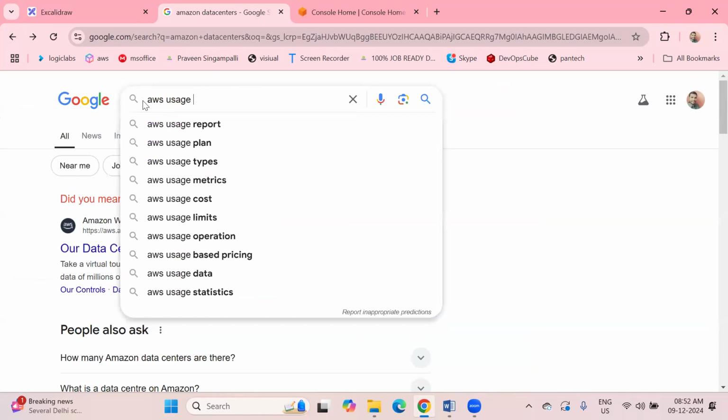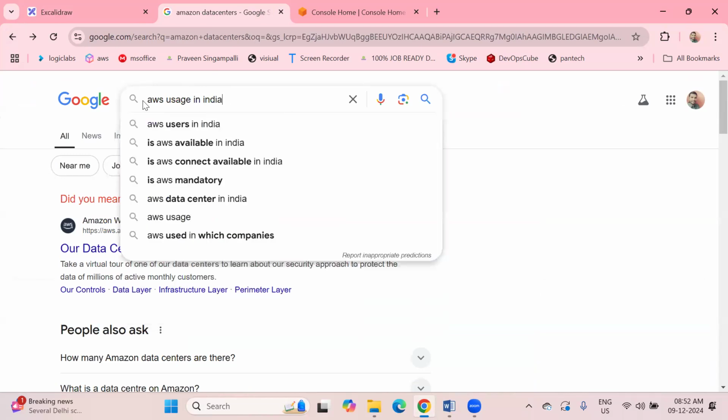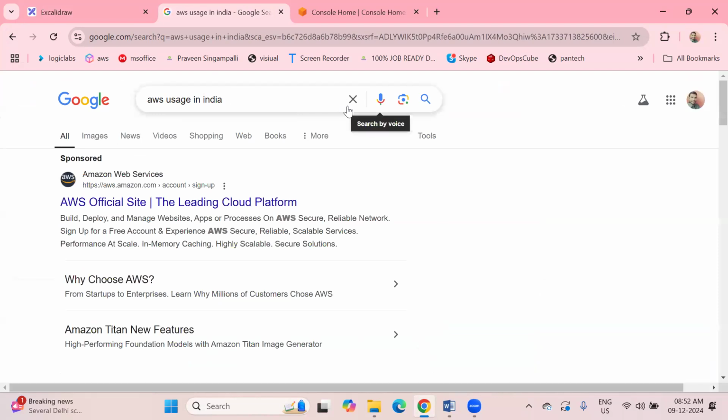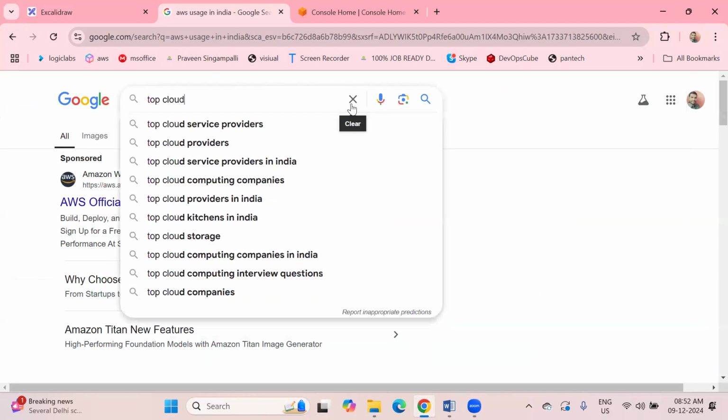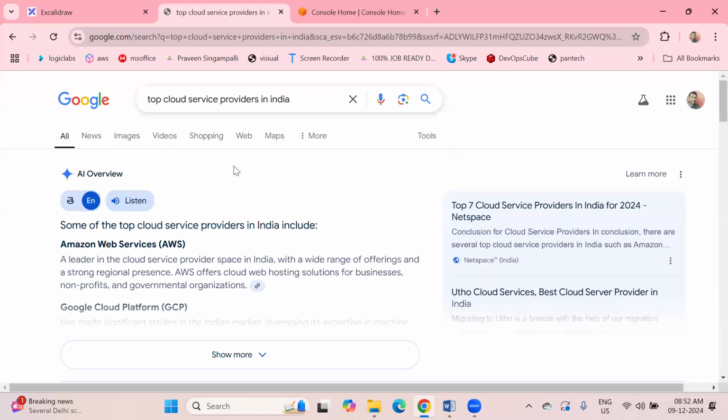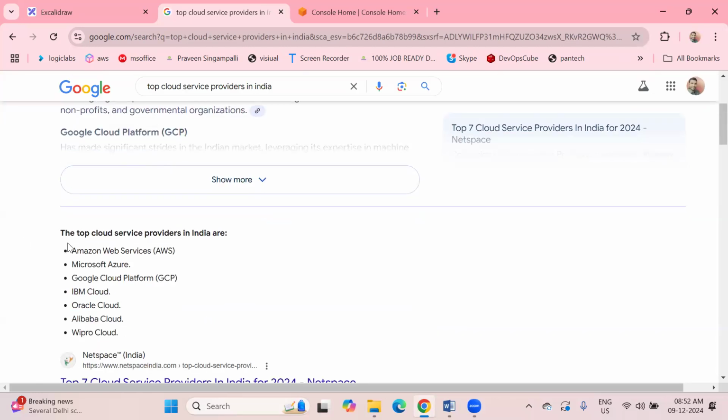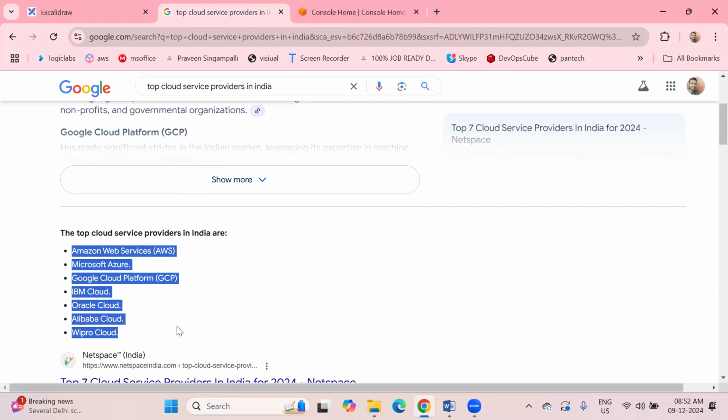AWS usage in India, or else top cloud service providers in India. What is it showing? What is the top cloud service? See, the top cloud service is AWS. Next, Azure, GCP, IBM Cloud, Oracle Cloud, Alibaba, Wipro. So that's why most of the people are going to prefer AWS.